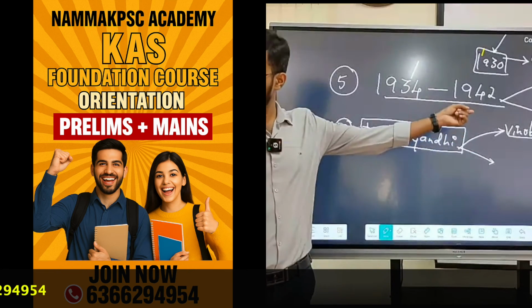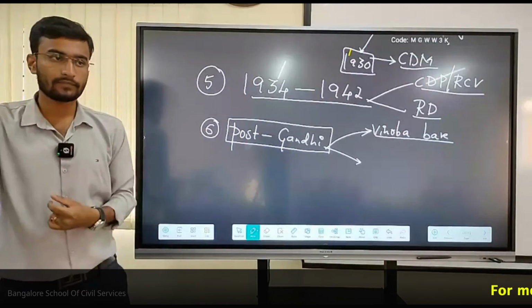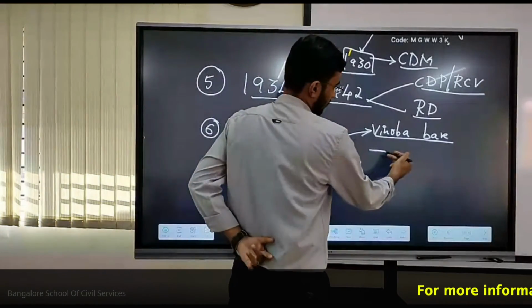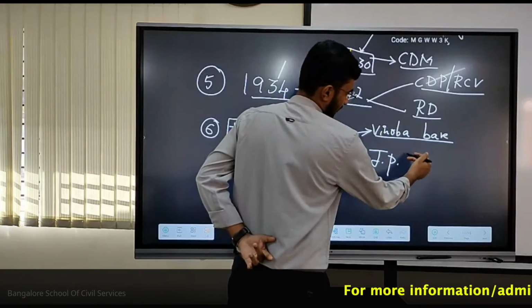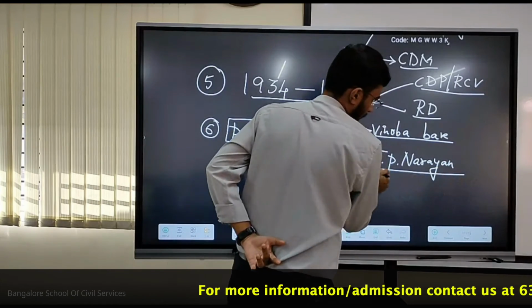Fast ಹೇಳ್ಬೇಕು. Vinoba Bhave, Bhudan movement, completely agree. Second one, that is JP Narayan. ಅವ್ರದ್ದು ಏನಿದು? What is his ideology? JP Narayan. That is total revolution.